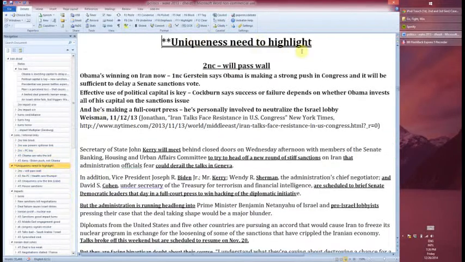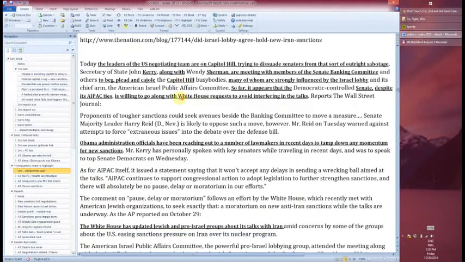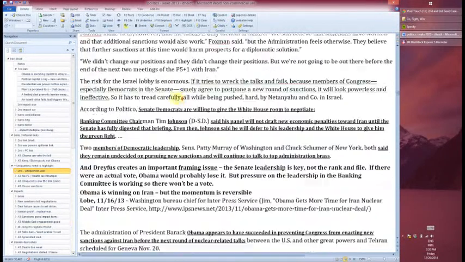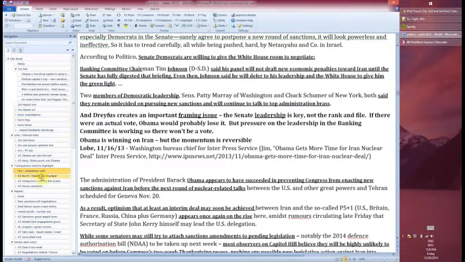Okay, then here's uniqueness. Oh, I made a little note that I need to highlight this. So on the actual prep file it should be highlighted, but here's the will pass wall, right? So you can also call this the uniqueness wall. And that's an explanation of the 1NC uniqueness cards, as well as more uniqueness cards here, okay? So that's pretty easy. And then answers to thumpers, okay?